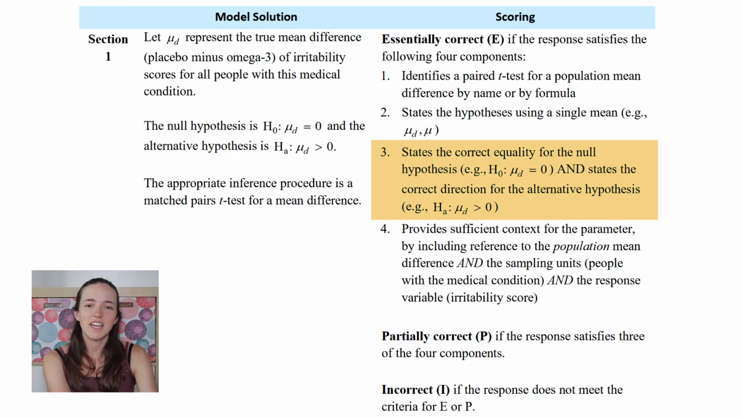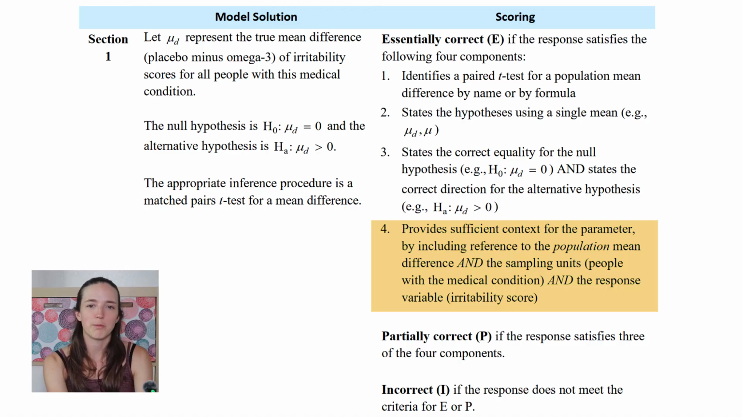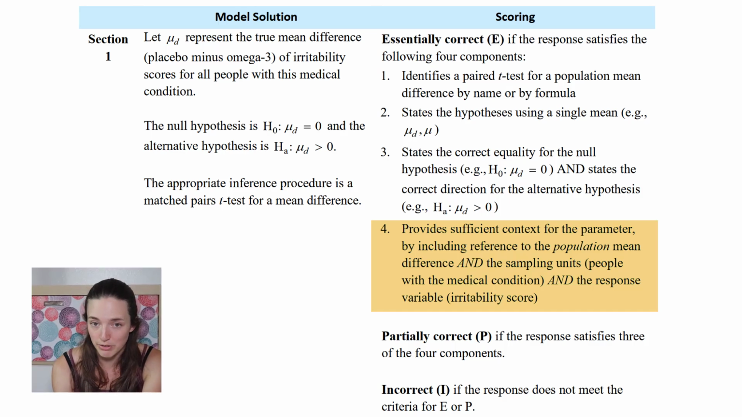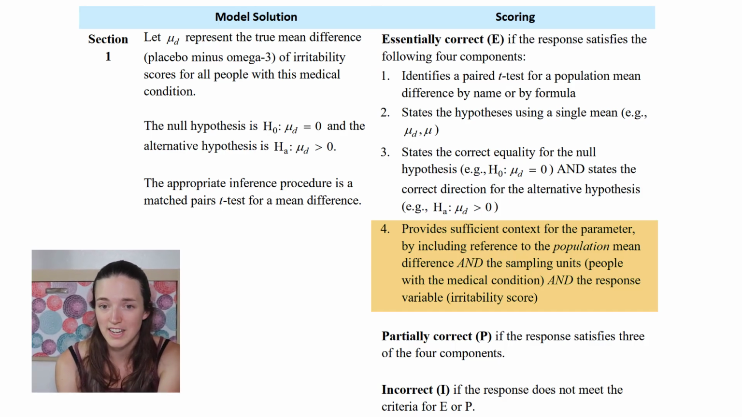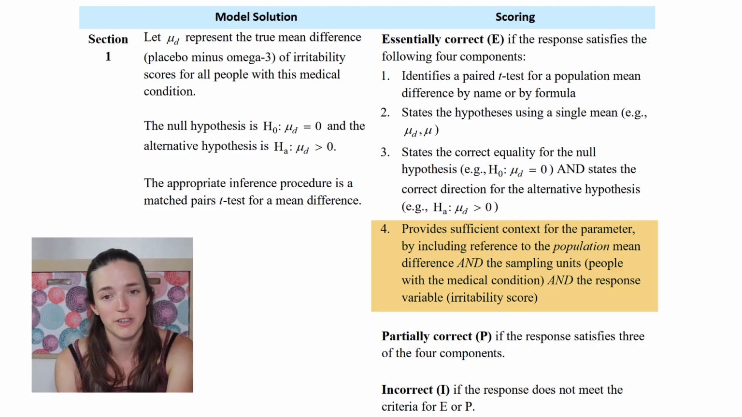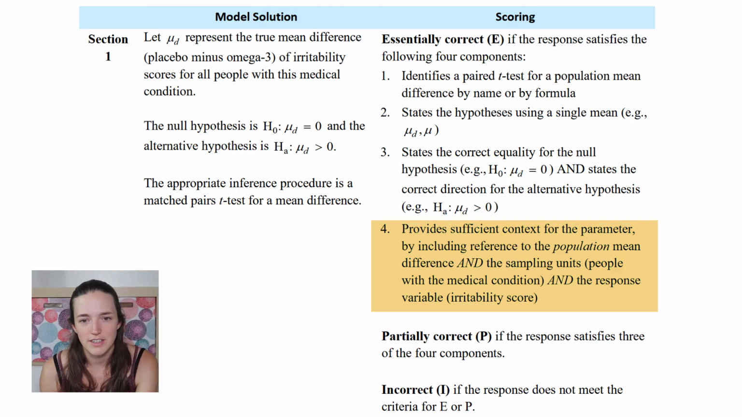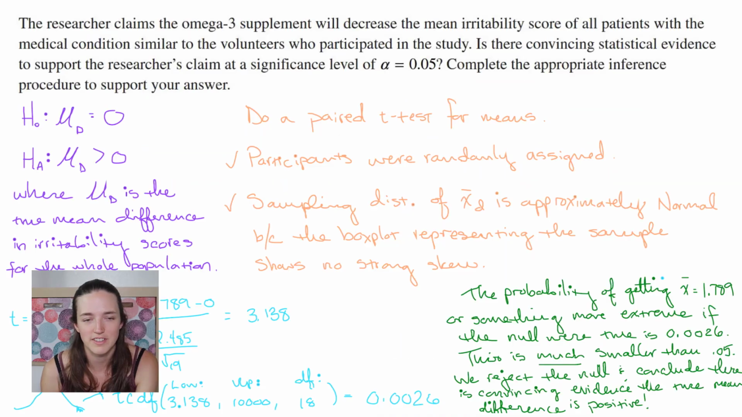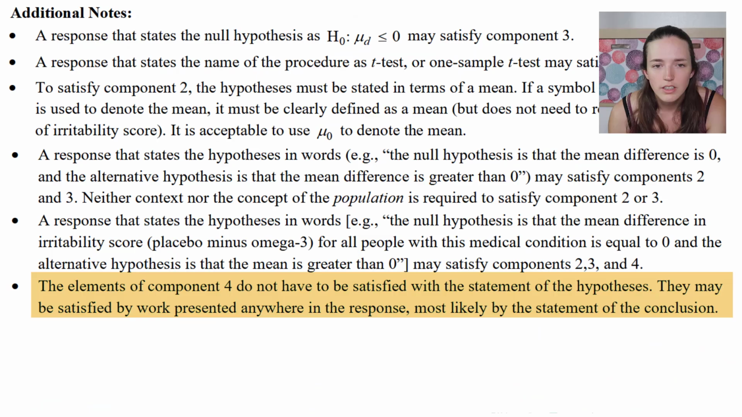And provides sufficient context for the parameter by including reference to the population mean difference and the sampling units, people with the medical condition, and the response variable, irritability score. I don't know if I mentioned people with the condition. I mentioned irritability scores, and I mentioned it's the population because I said the true mean difference. I said population here. Okay, the elements of component 4 do not have to be satisfied with the statement of the hypothesis. They may be satisfied by work presented elsewhere, most likely in the statement of the conclusion.